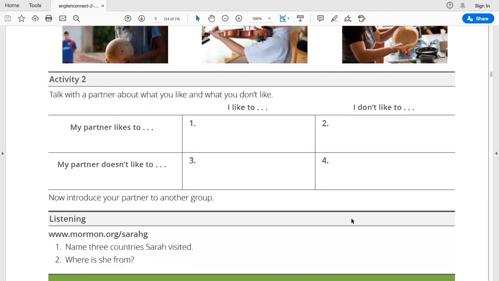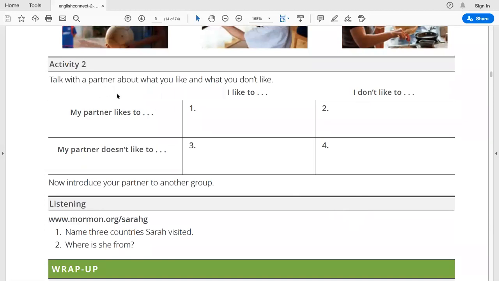In activity 2, you have to talk with a partner about what you like and don't like to do. Your partner could be your wife, your sister, your brother, a friend, anybody that you can talk about what you like to do, somebody in your class. So, for example, if my partner likes to play soccer, I would say my partner likes to play soccer and he doesn't like to go to the movies for some reason.